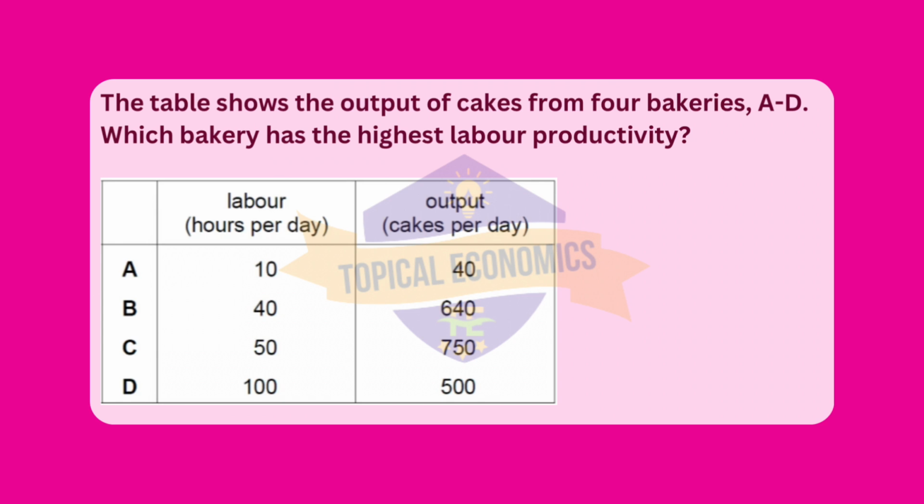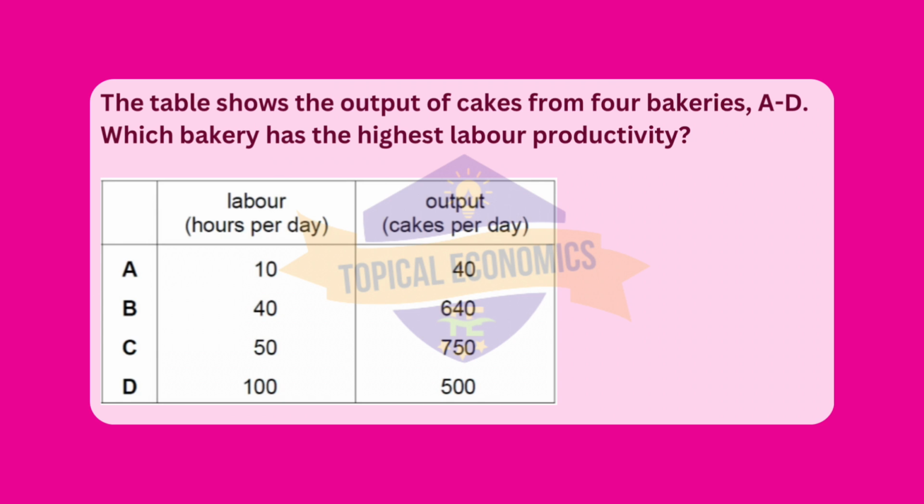For Bakery A, with 10 hours of labor and 40 cakes produced, the labor productivity is 40 divided by 10 is equal to 4 cakes per hour. Bakery B, with 40 hours of labor and 640 cakes produced, has a labor productivity of 640 divided by 40 is equal to 16 cakes per hour.